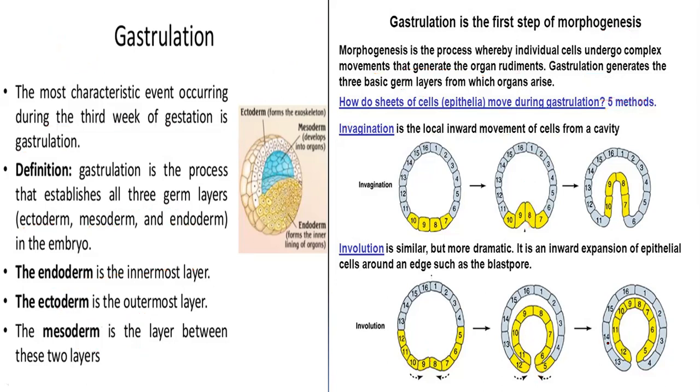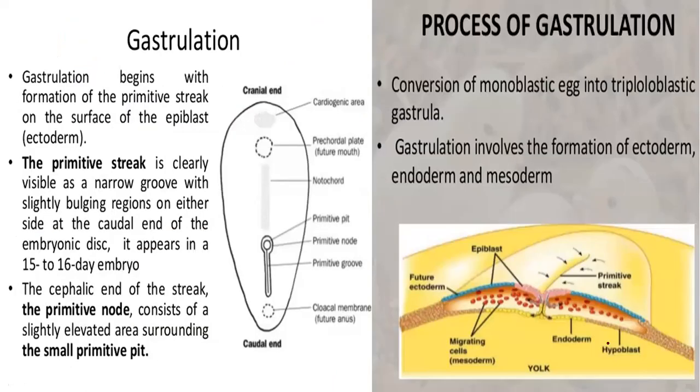How this process is done, we will see here clearly so that you can understand it properly. This is the gastrulation process. It begins with the formation of the primitive streak on the surface of the epiblast cells. Here is this layer of cells that is called trophoblastic cells, as we have seen in the blastocyst.